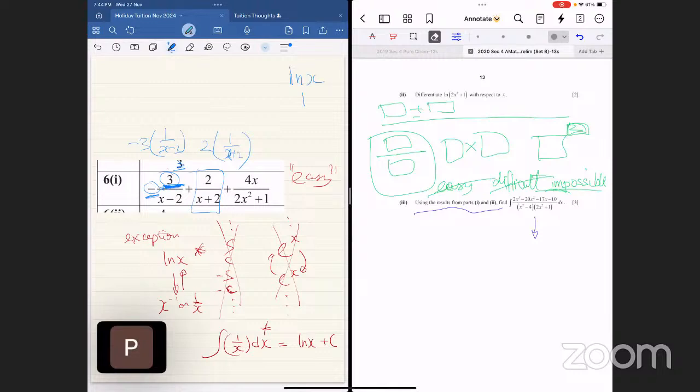This is the clue, the only clue. The integration of 1 over x is natural logarithm of x. The differentiation is that area. This guy that you are paying attention to, who is it similar to? This guy or this guy? The one at the bottom. And we are supposed to integrate this, because the question asks us to integrate. So we start from the bottom guy, which is very similar to what we're dealing with. Is that good news or bad news? Good. Then integrate.